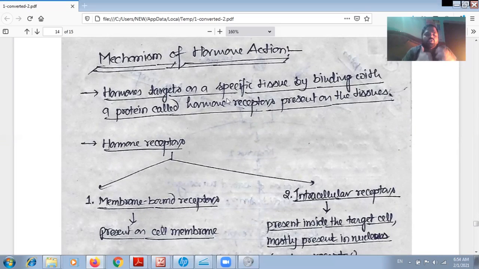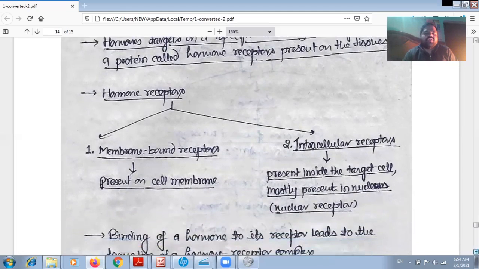So that receptor will recognize that hormone and it binds, and after that it acts. So what happens? There are two types of hormone receptors. One is called the membrane bound receptor, and the second is called the intracellular receptor. Membrane bound receptors are present on the cell membrane, on the surface of the cells of the target organ. But the intracellular receptor is present inside the target cell, mostly in the nucleus, so it is also called the nuclear receptor.